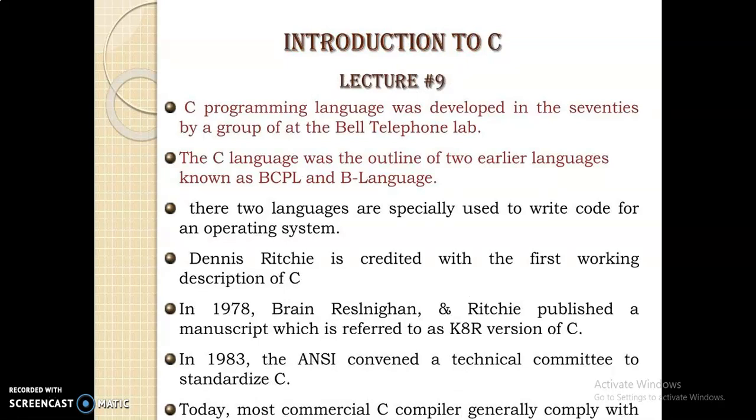Those two languages, BCPL and B, were specially used to write code for an operating system.